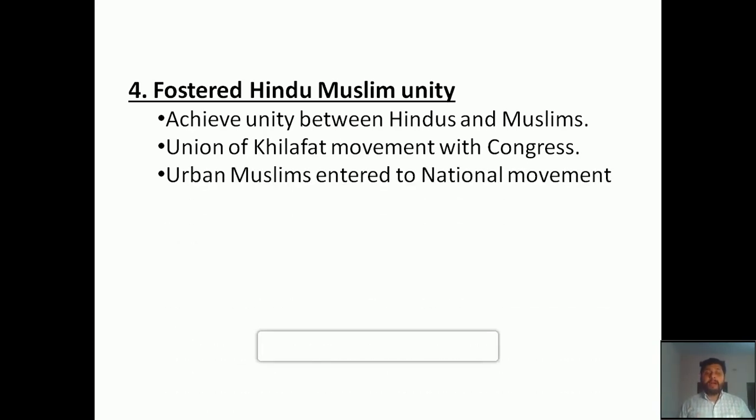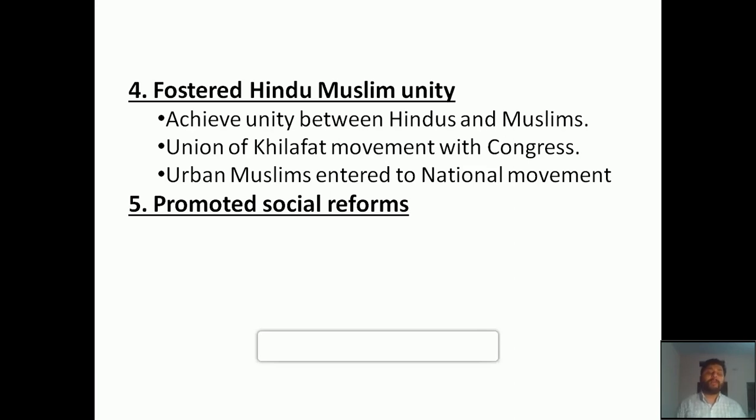And again, urban Muslims entered into the national movement. Educated people from the urban areas, those who had good vision and good leadership quality, started to join the national movement. So these were the main points which come under fostering Hindu-Muslim unity.